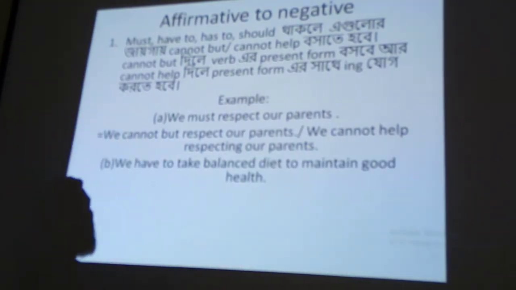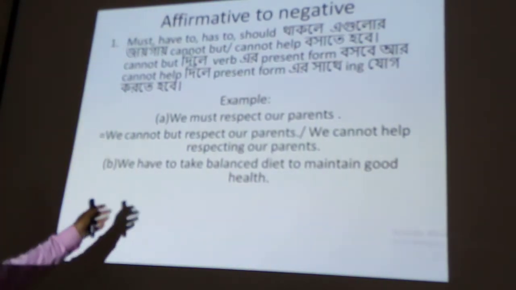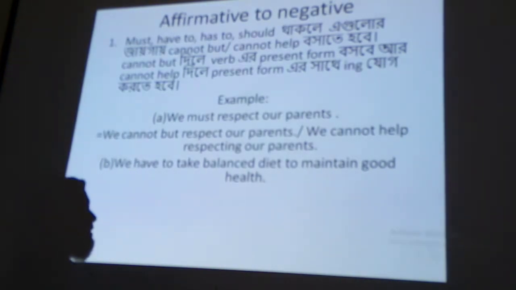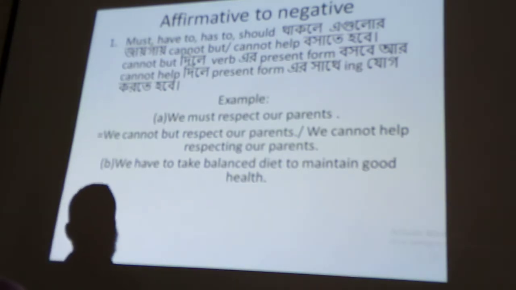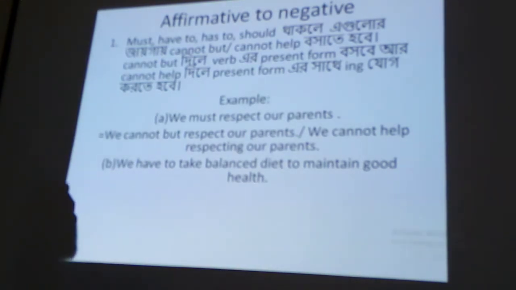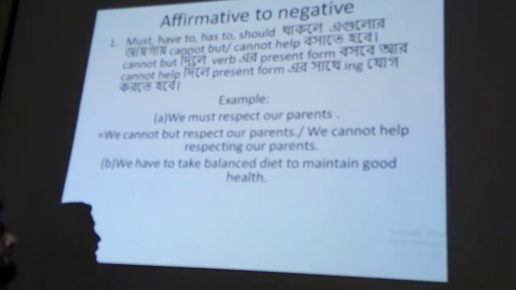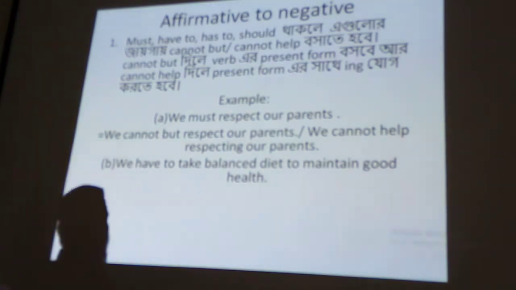Dear students, try to write the answer of B. Write down the question and try to answer the question. We have to take a balanced diet to maintain good health. Please try.